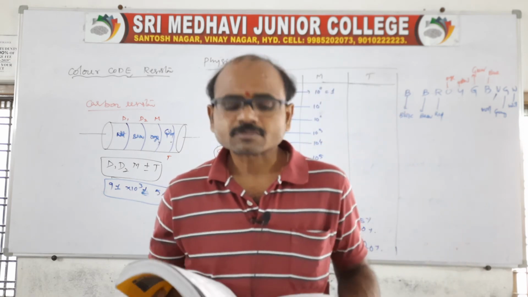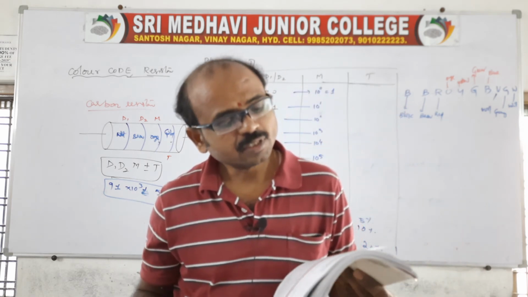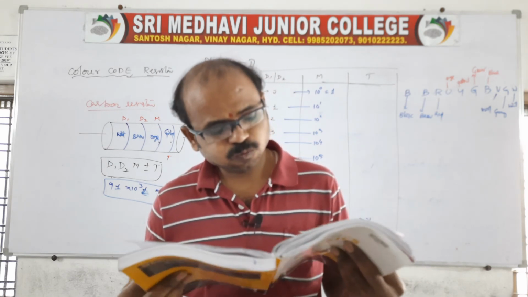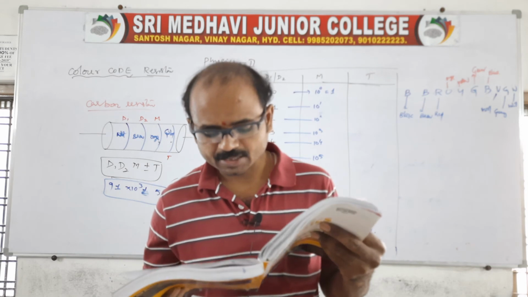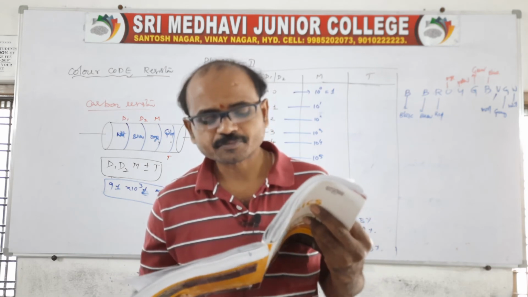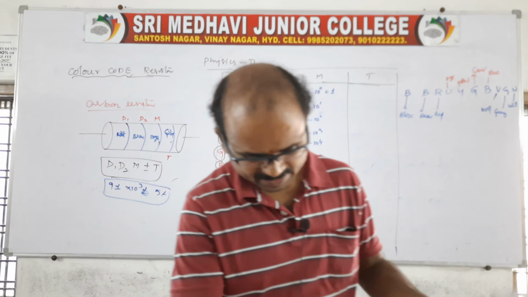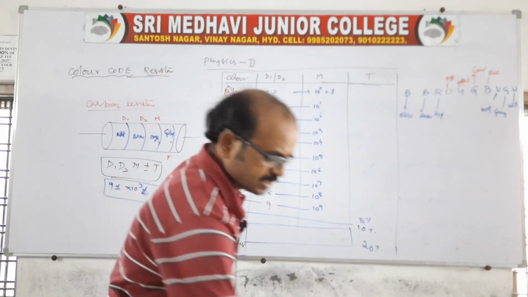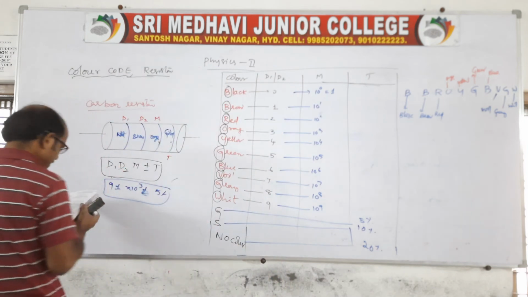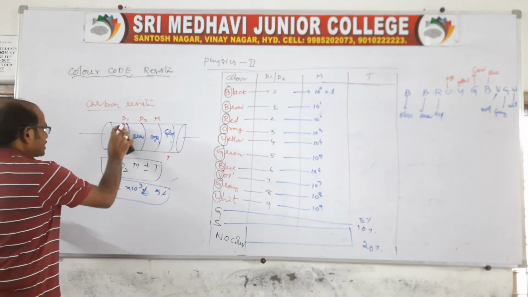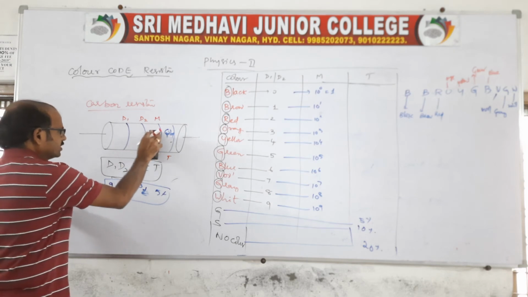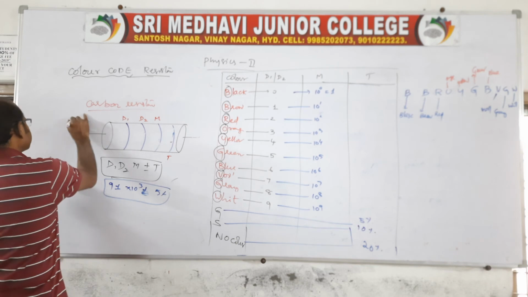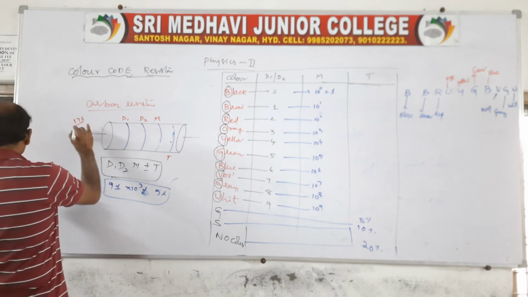See, open page number 173, question number 8, which is very easy. The given question is on page number 173, question number 8. There are some colors given. I will show you the colors on this carbon resistor.